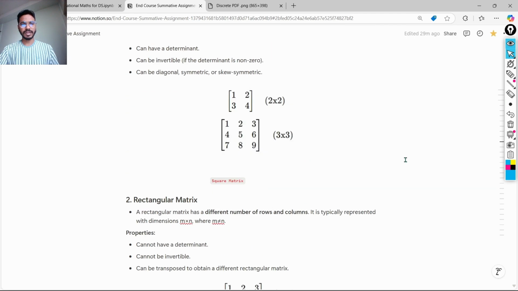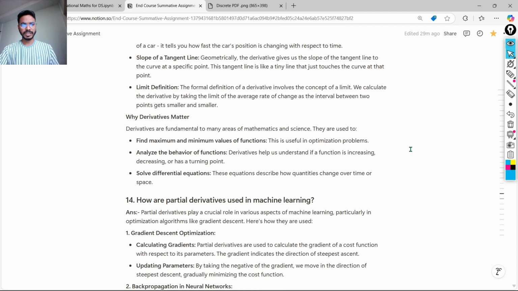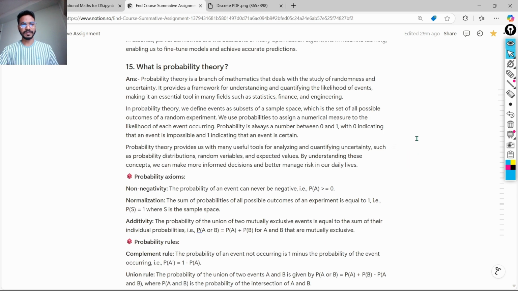Now we will look at another question, our fourth question. That will be question number 50, the most important topic, that is, what is probability theory. This is the most important topic in the field of statistics. Probability theory is a branch of mathematics that deals with the study of randomness, or uncertainty, or we can say the likelihood of events. Probability theory provides a framework for understanding and quantifying the likelihood of events, making it an essential tool in many fields such as statistics, finance, and engineering, as well as we use it very much in the data science field also.